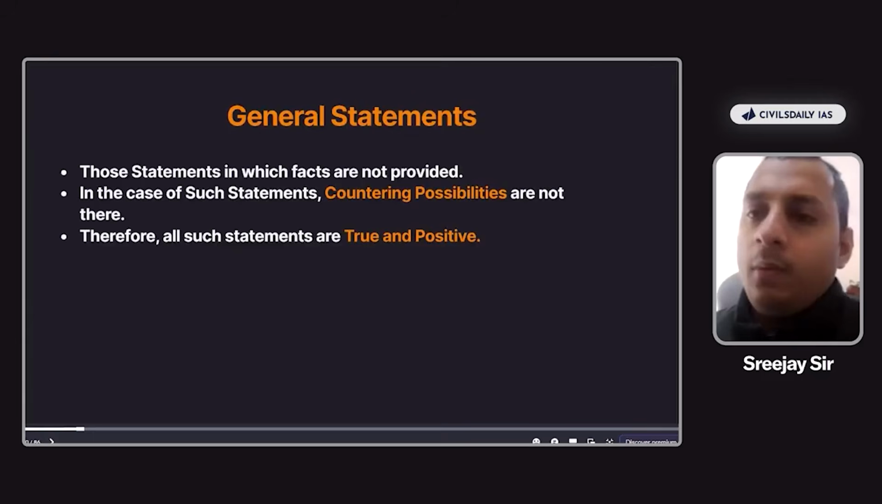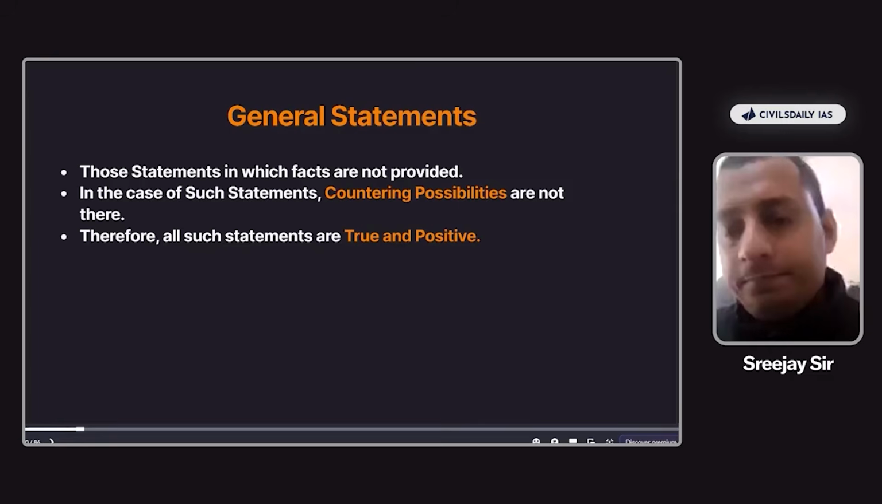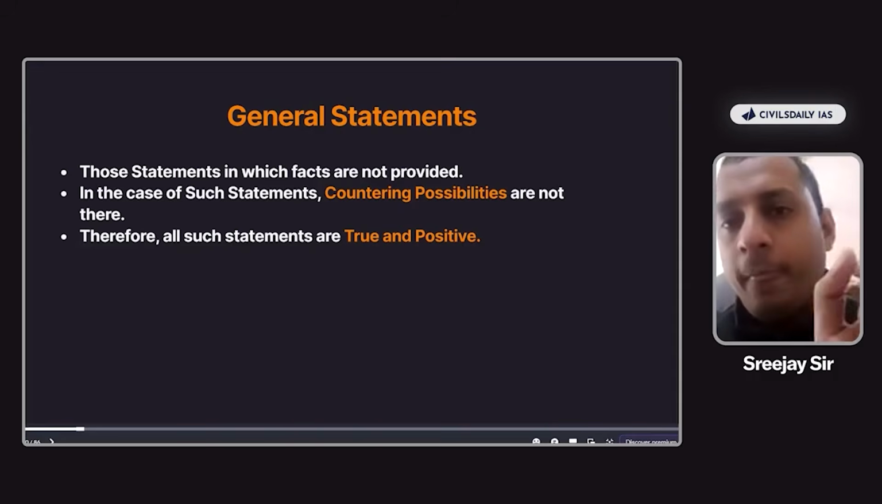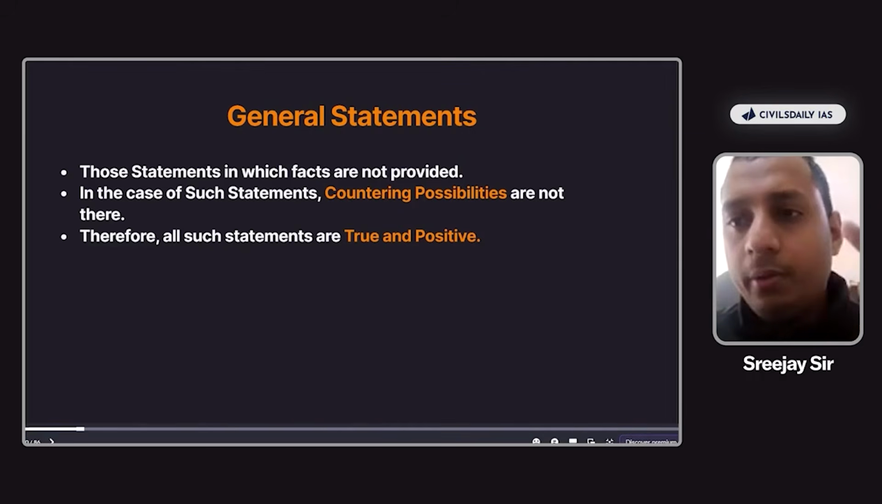What are general statements? General statements are those in which facts are not provided, right? So how do we make a statement incorrect? Let's say, for example, Mahatma Gandhi was born in the state of Maharashtra, right? Now, how do we make the statement incorrect? Here, a fact is given, right? Maharashtra is the fact given here. So therefore, you try to counter the same with a better alternative. Always remember, when any fact is given in the question, you try to counter with a better alternative. And you know that Mahatma Gandhi was not born in the state of Maharashtra, he was born in the state of Gujarat. So therefore, we counter the same by a better alternative fact. So therefore, we make it incorrect.